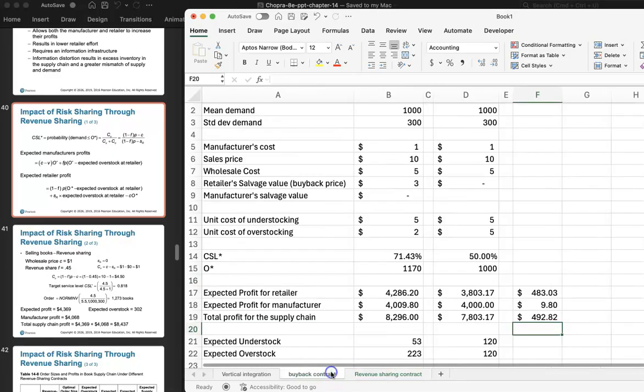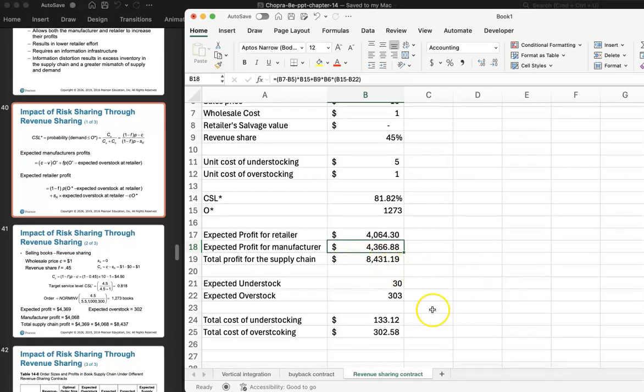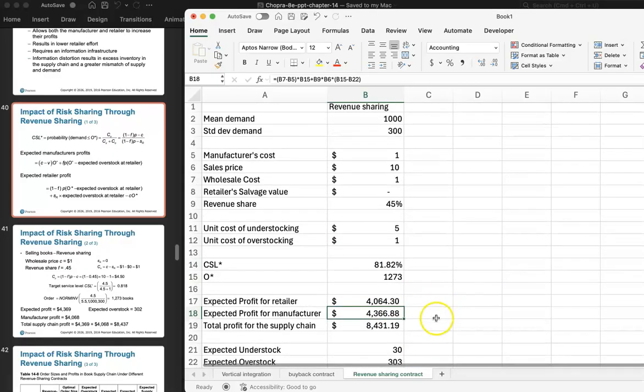With the buyback contract, you were able to get to 8,269. Again, this is because with the buyback of $3, with a higher buyback, there might be more synergies and things like that, but you never know. So that's the idea of a revenue sharing contract.